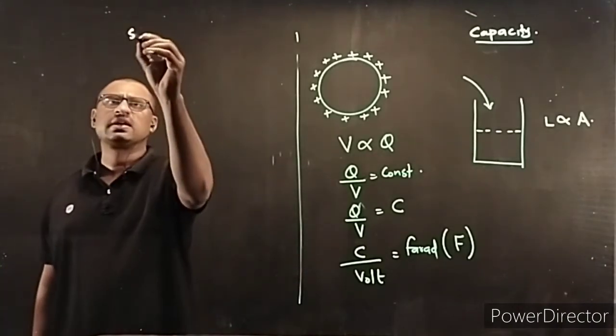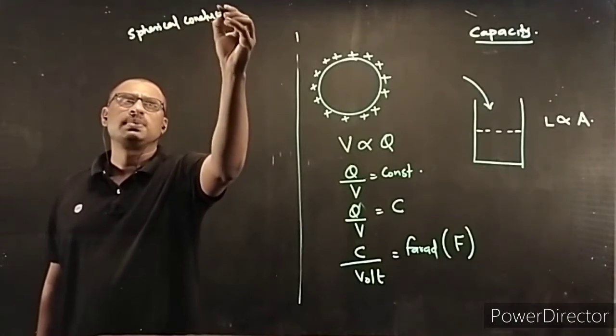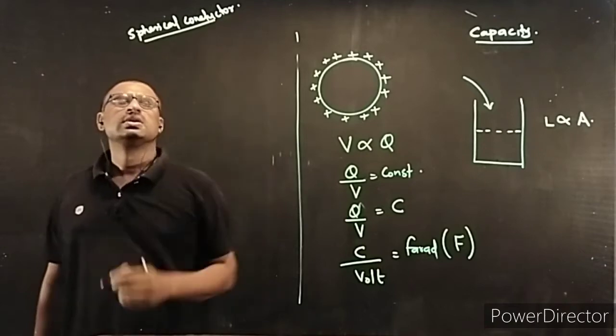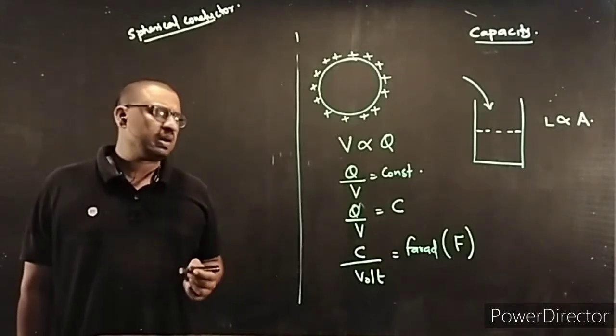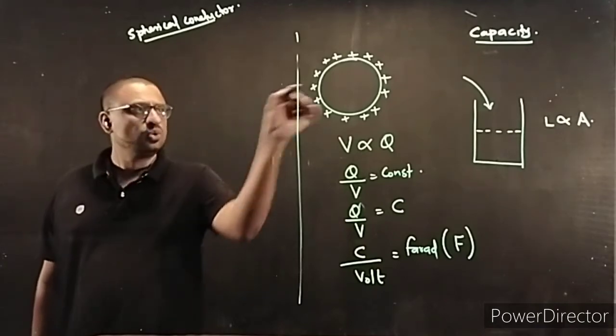Now, let us try it for a spherical conductor. Ready? For a spherical conductor, what happens to the capacity? Now I told you, see, you are giving Q charge to it.